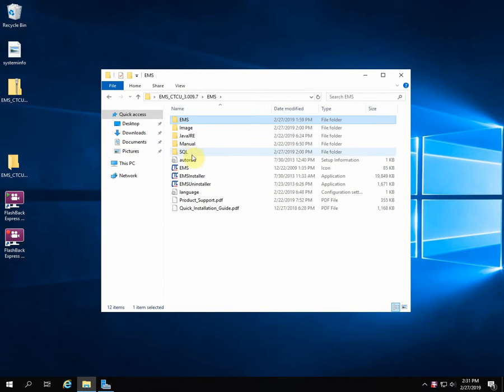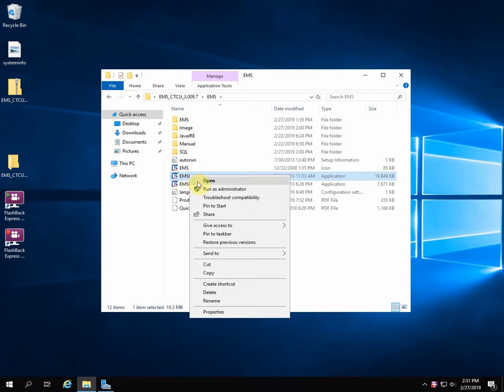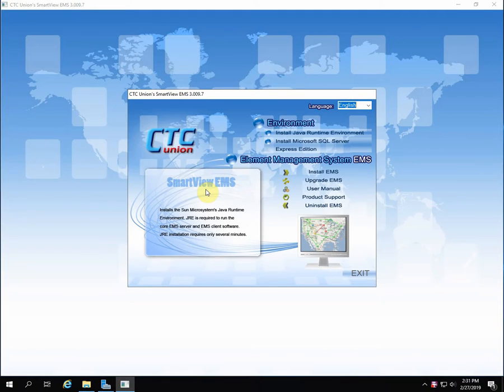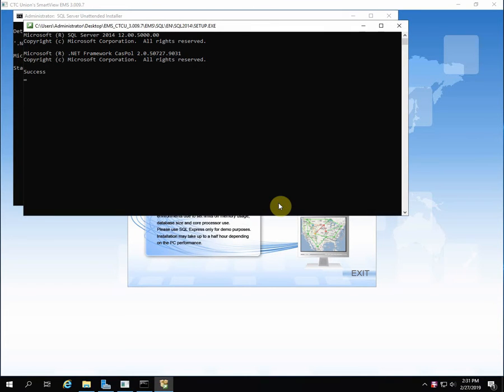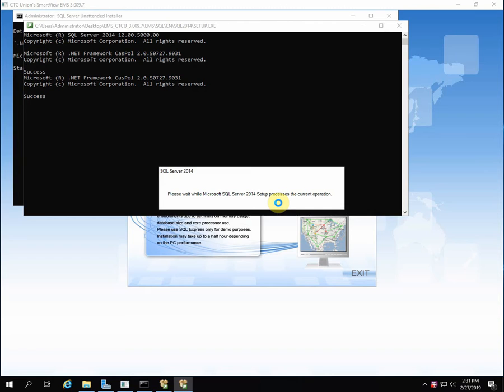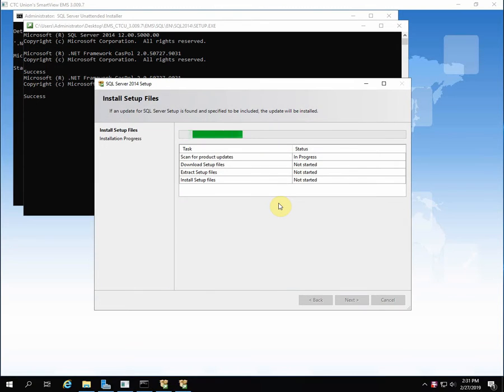To start our installation, we go into and run the EMS installer as administrator. The first thing we're going to do is install the MS SQL database. We're going to click English one time, and the unattended installation of MS SQL Server will begin.